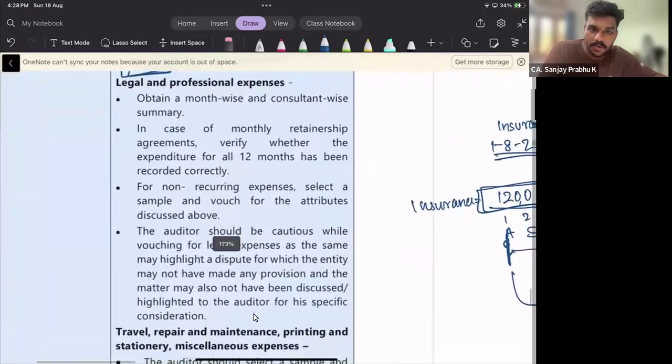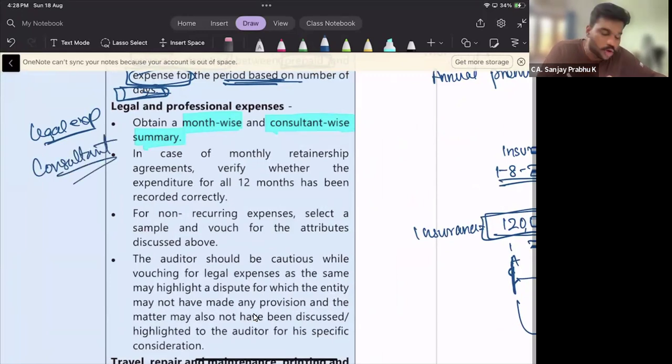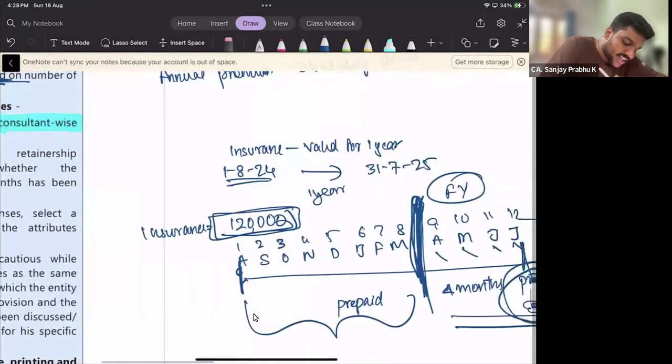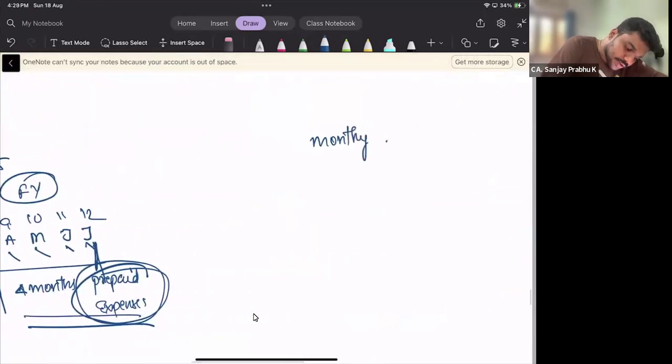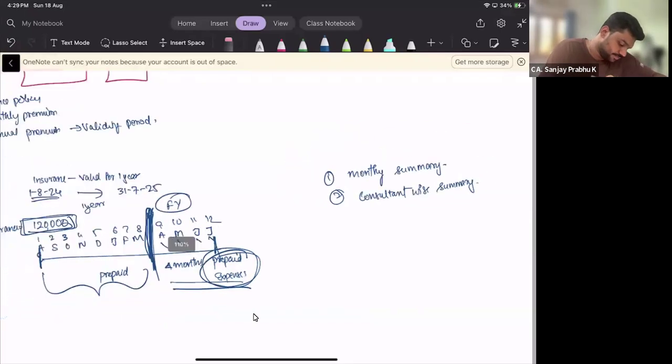What is said in legal and professional? First one, obtain month-wise and consultant-wise summary. See monthly how much legal expenses are being incurred. For each consultant, how much amount you are paying. Consultant-wise summary also you have to obtain. You want to obtain 2 types of summary. One is monthly summary. Second one is consultant-wise summary.